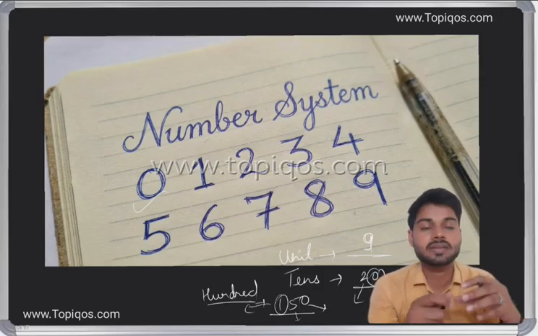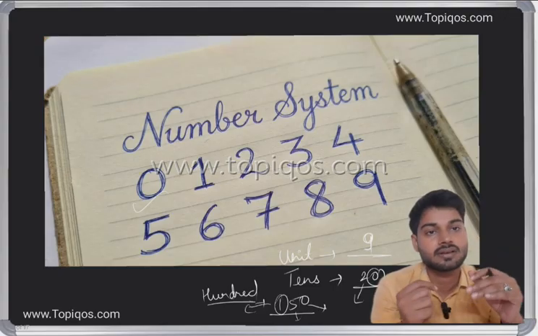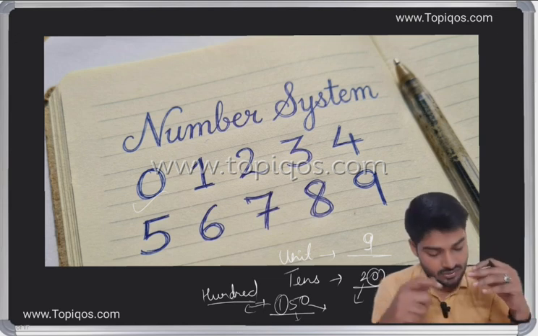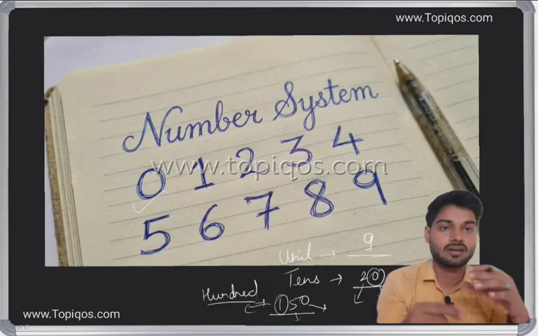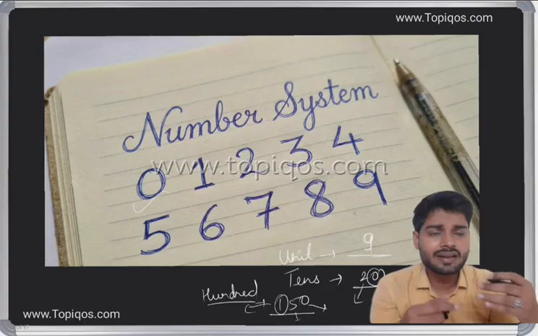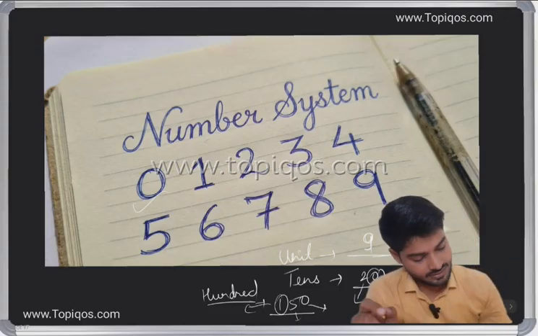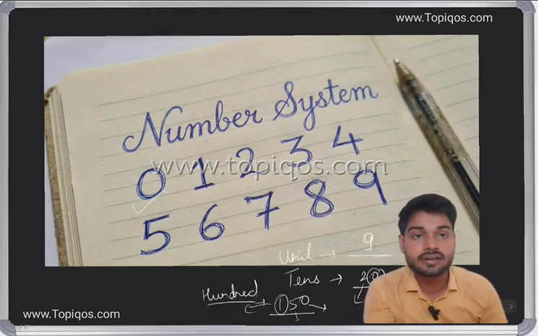So these are the basic concepts: unit place, tens place and hundreds place. There are also thousands: unit, ten, hundred, thousand, ten thousand, lakhs, and the series continues like this. So we have understood what is unit, what is tens, what is hundred, and we'll move on.